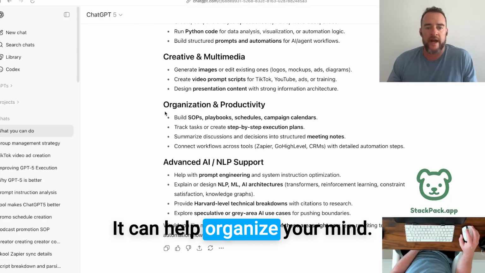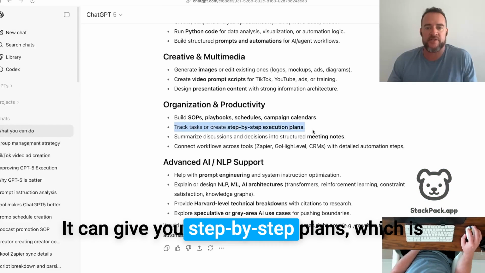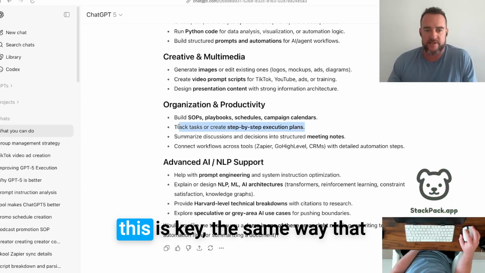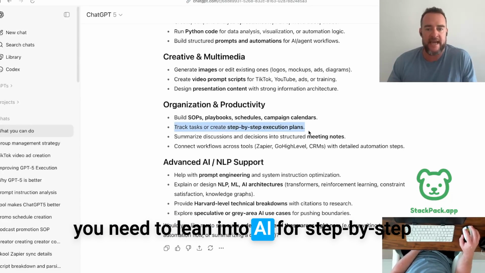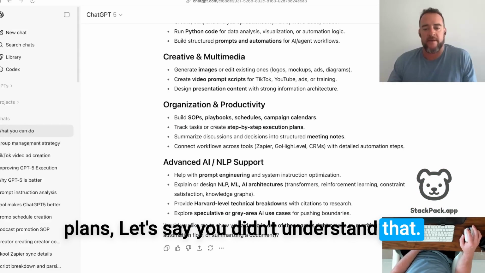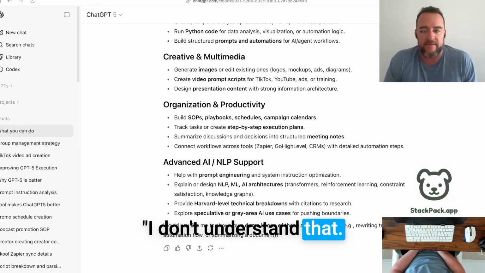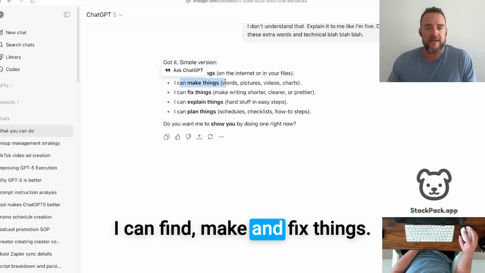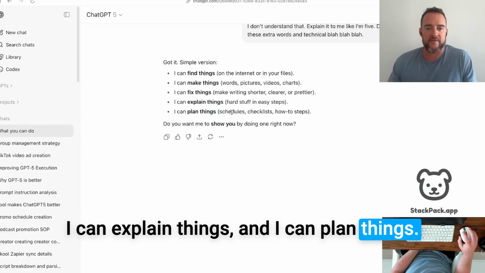It can help organize your mind. It can help you organize your thoughts. It can give you step-by-step plans, which is something that we're going to talk about explicitly. This is key. The same way that I'm giving step-by-step plans, you need to lean into AI for step-by-step plans. Let's say you didn't understand that. You can say to the AI, I don't understand that. Explain it to me like I'm 5. And I can fix things. I can explain things. I can plan things.